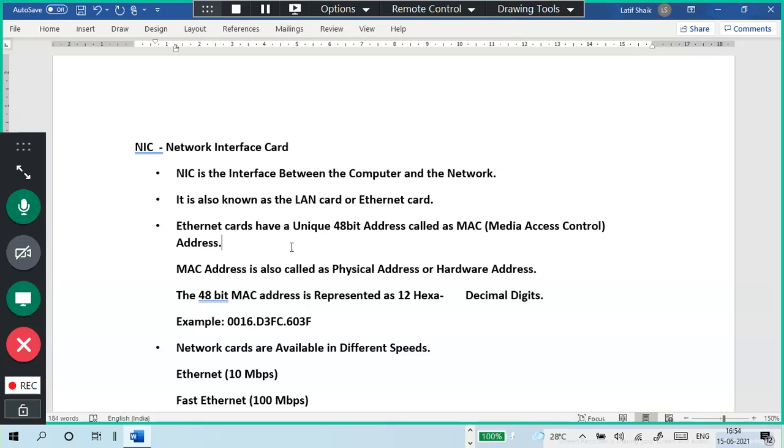To identify that particular device, a particular LAN card, we give it a MAC address. This MAC address is 48 bits in binary, but it is actually represented in 12 hexadecimal digits. It looks like this. This is an example of a MAC address.